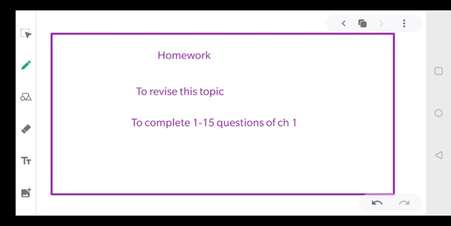Now coming to your homework for today. Since I know that we have done this chapter already, you will revise this topic thoroughly. And dear students, follow your NCERT. Read each line of the NCERT. Clear? And you will complete the first 15 questions of sample paper 1. This is not chapter number 1, it is sample paper 1.